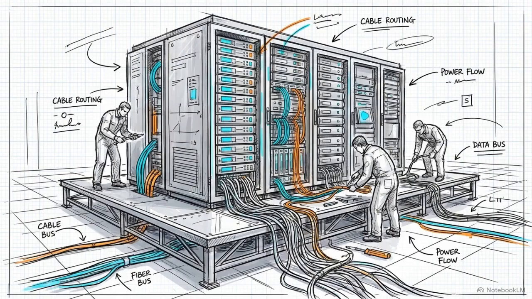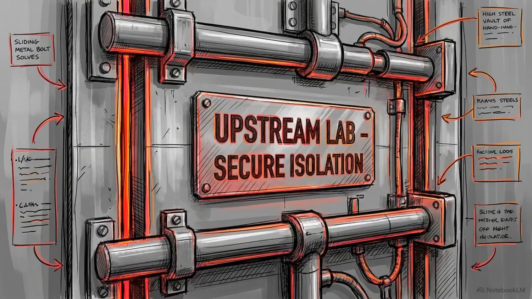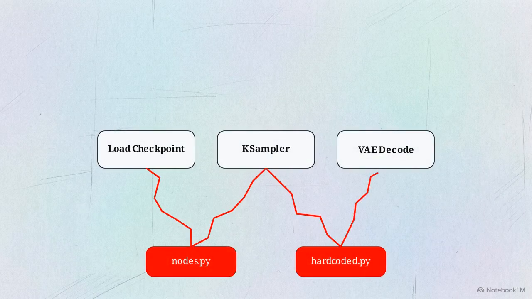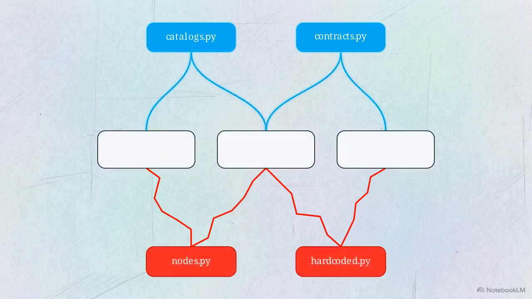We are currently in the final staging phase of the overall system migration. All required JSON fixtures for both the story packs and visual styles are successfully formulated and isolated in the upstream lab. The final execution steps are explicitly documented within the transplantmanifest.md instruction set.